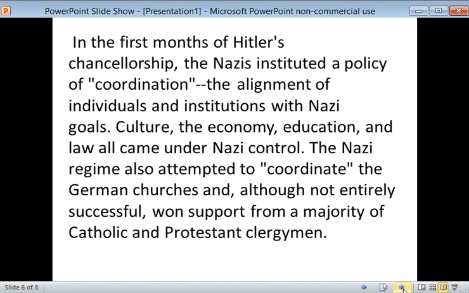And our last paragraph of our I&M video. In the first months of Hitler's chancellorship, the Nazis instituted a policy of coordination, the alignment of individuals and institutions with Nazi goals. Culture, the economy, education, and law all came under Nazi control. The Nazi regime also attempted to coordinate the German churches, and although not entirely successful, won support from a majority of Catholic and Protestant